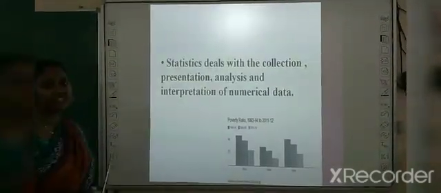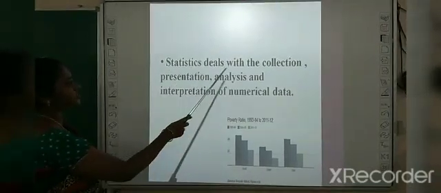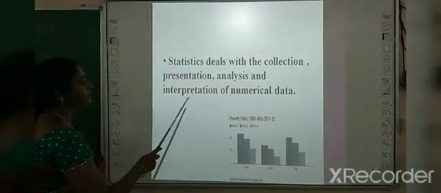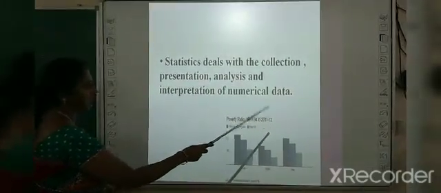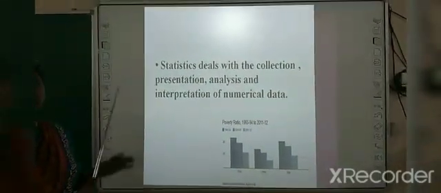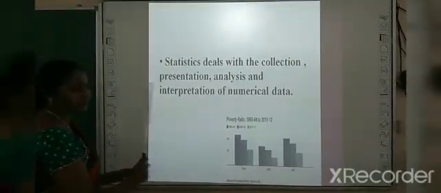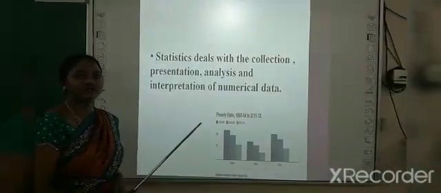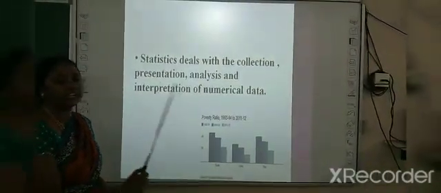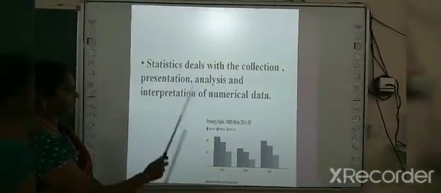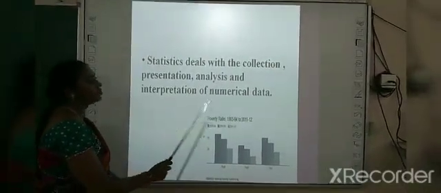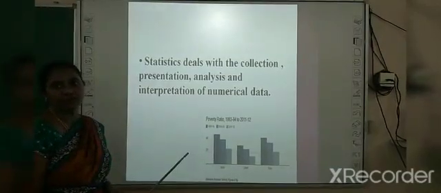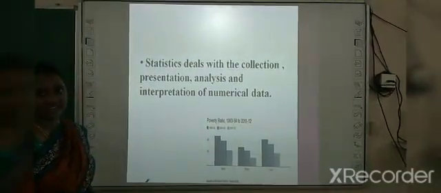So let us see the definition. Statistics deals with the collection, presentation, analysis and interpretation of numerical data. There we have the collection of the objects and I have presented it. Then we have analyzed each and every object, how many numbers are there. Like that we have analyzed, and the interpretation of numerical data, I have explained in number form. So that we call statistics.